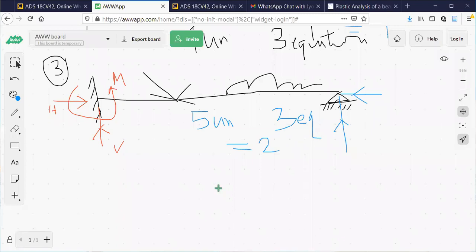I'll go to one more example here. So order of indeterminacy, any doubts are there? Any doubts related to order of indeterminacy? No, sir. Okay, I'll proceed. I'll go to the next example. Any questions are there here? Sir, three equivalents.